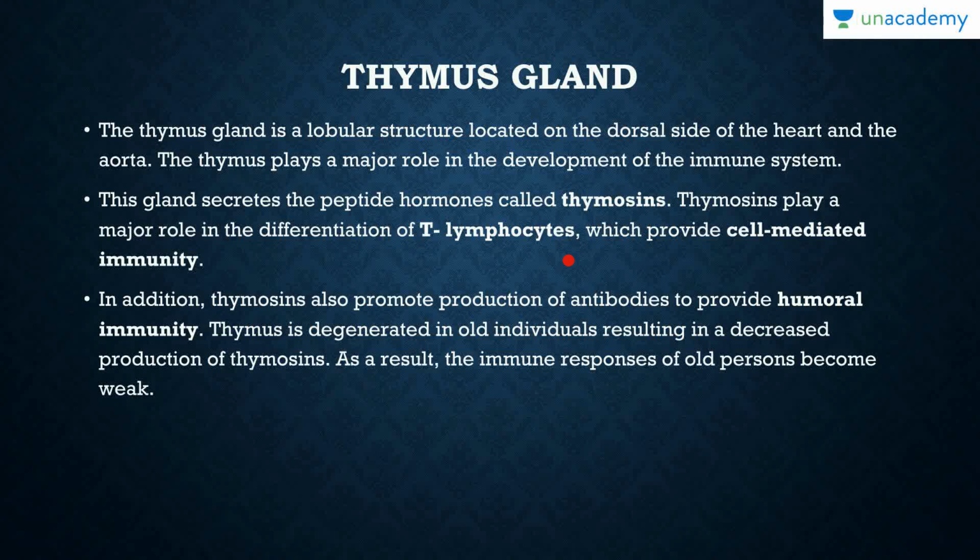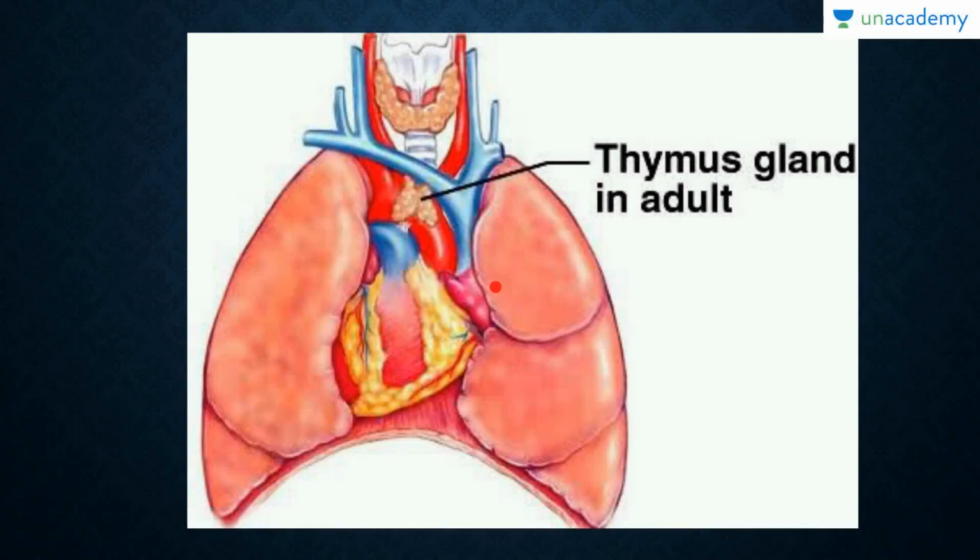That is the reason why it is directly responsible for the development of the cells responsible in the immune response. So that's the thymus gland in an adult right here.